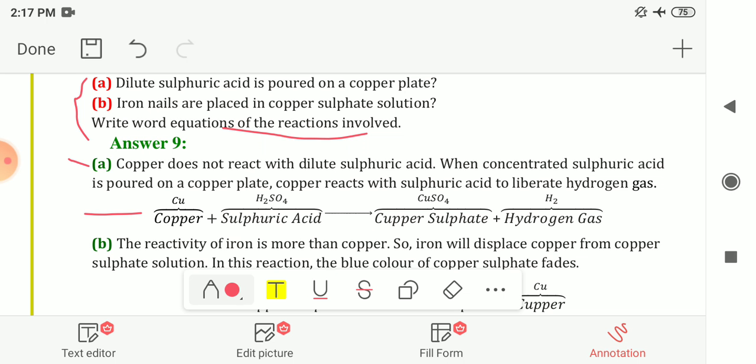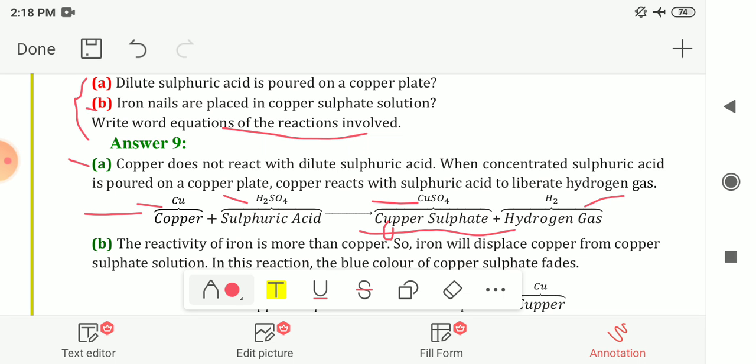Here the word equation is given to you: copper plus sulfuric acid, and as the product it will give you copper sulfate and hydrogen gas. So here copper is represented by Cu, sulfuric acid is H2SO4, copper sulfate is CuSO4, and hydrogen gas is H2. So this is the equation for this reaction.